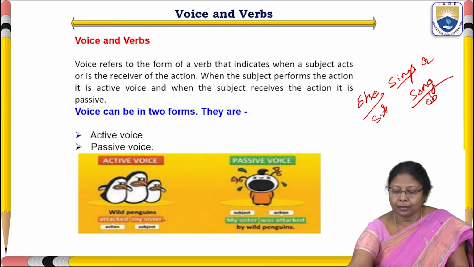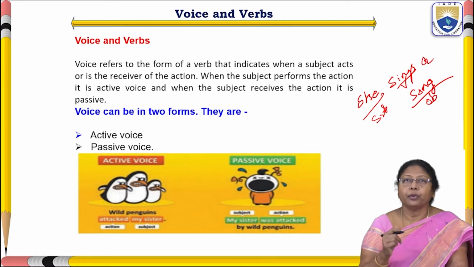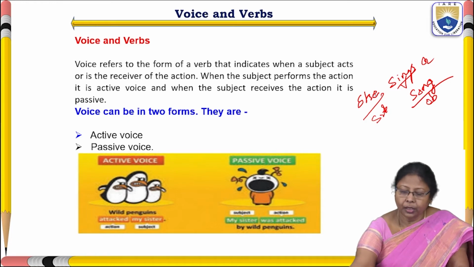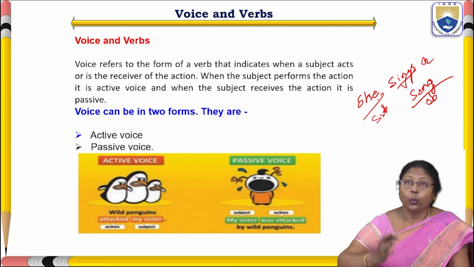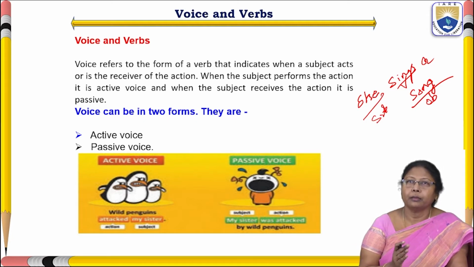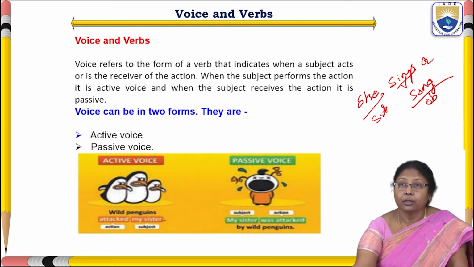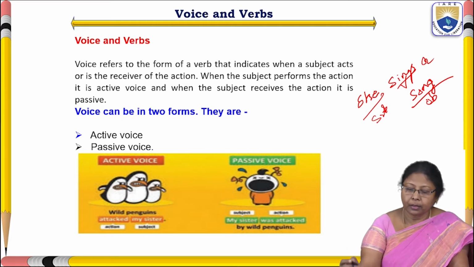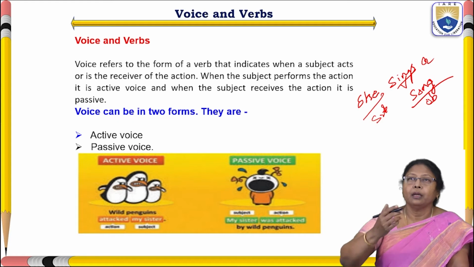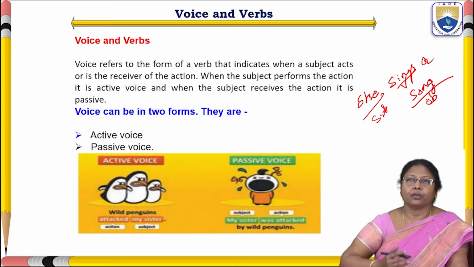The verb is sings. It is purely in present tense. Here, she is the subject, which stands as the doer of the action, means which performs the action. And song stands as the object, which receives the action. Means she sings the song; song is the receiver of the action.